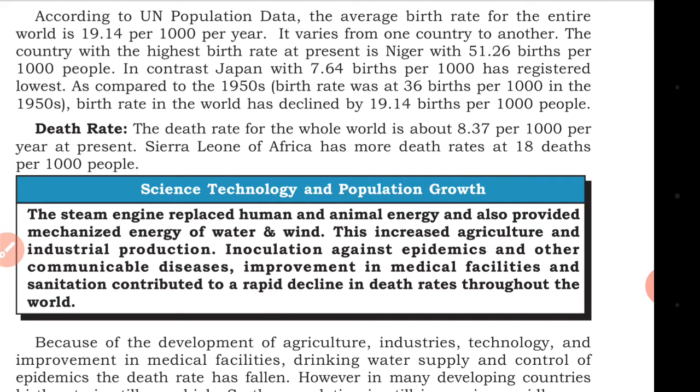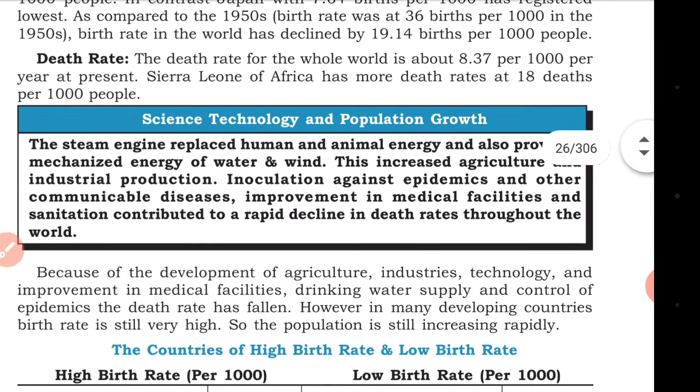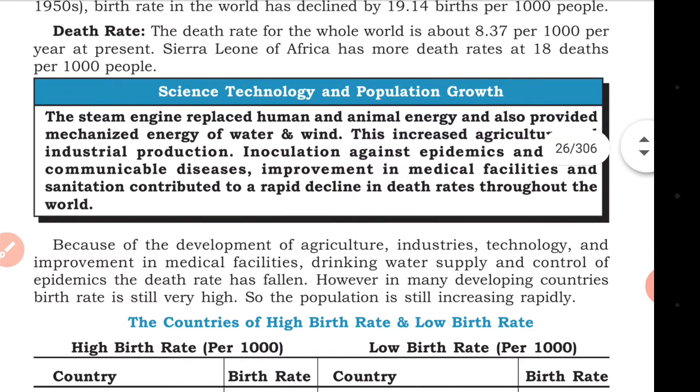The country with the highest birth rate at present is Niger, with 51.26 births per thousand people. In contrast, Japan has 7.64 per thousand, as compared to its 1950 birth rate. Japan is also now controlling its birth rate.